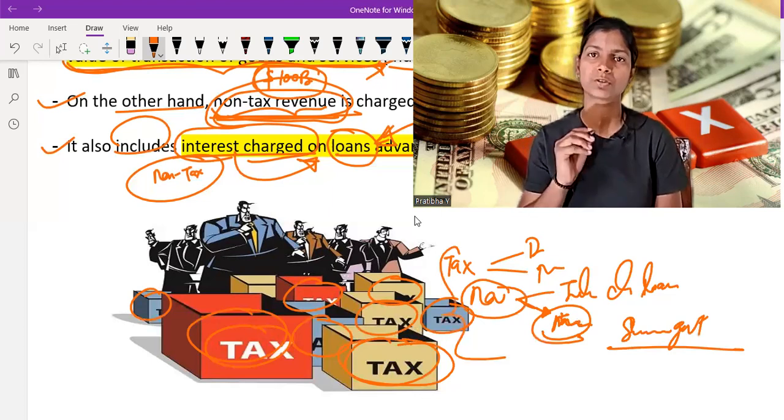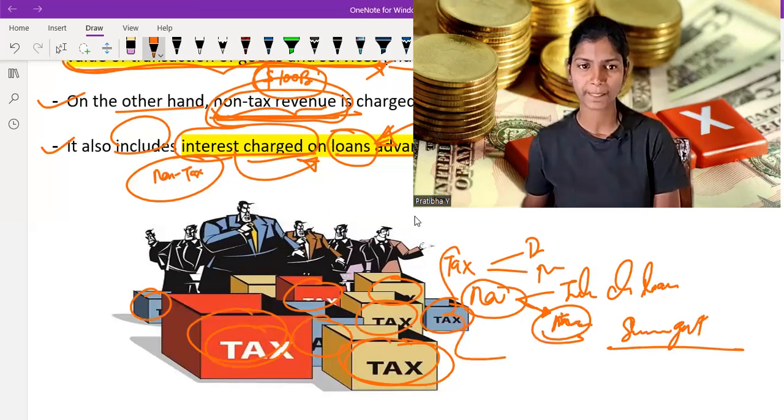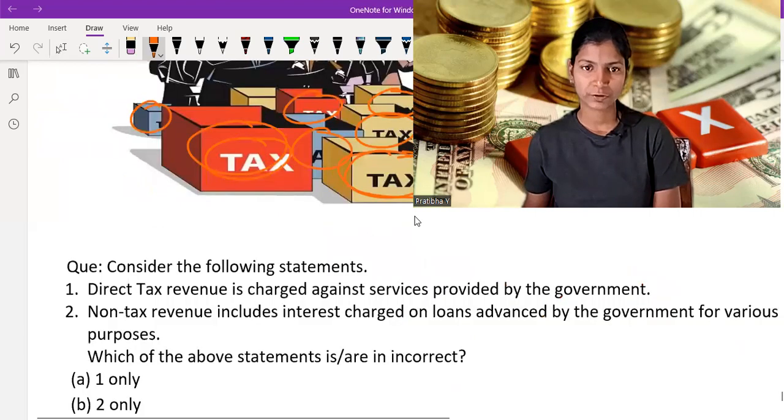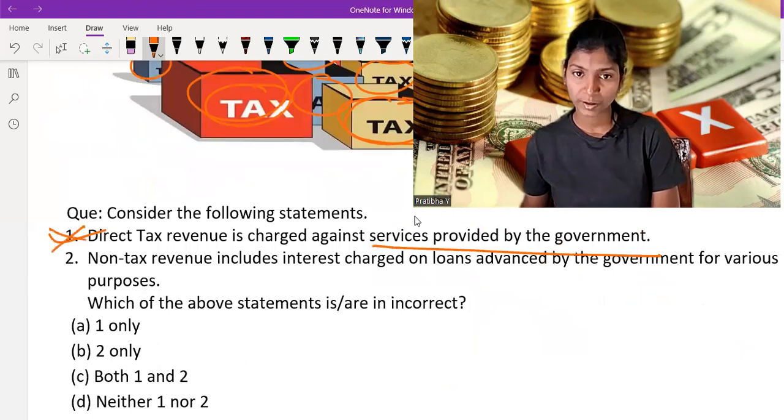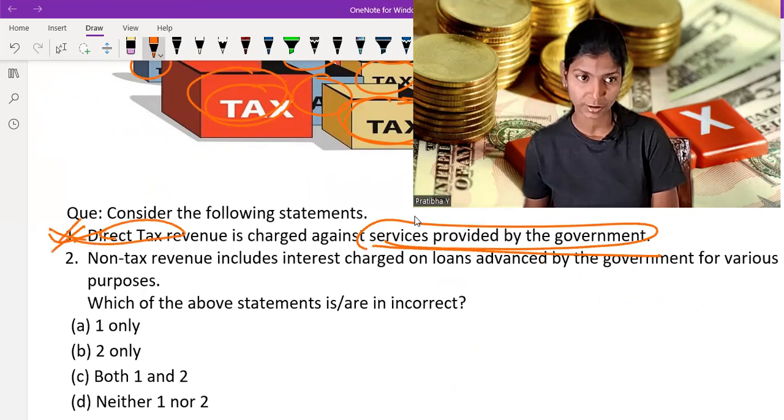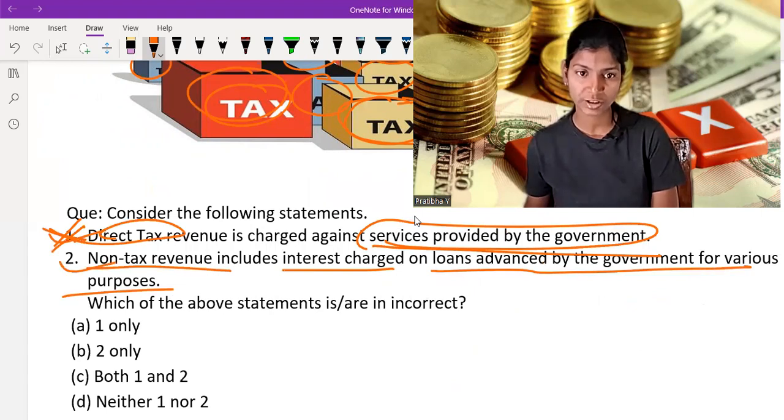Now we are going to solve one question based on tax revenue. Okay. Consider the following statements. First one is direct tax revenue is charged against service provided by the government. No. If government provides any service, it falls under the non-tax revenue, not direct tax revenue. So this one is wrong. Non-tax revenue includes interest charged on loans advanced by the government for various purposes. Yes. So which of the following statements is incorrect? Statement one is incorrect. That means option one is true.